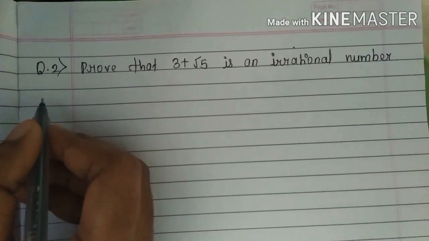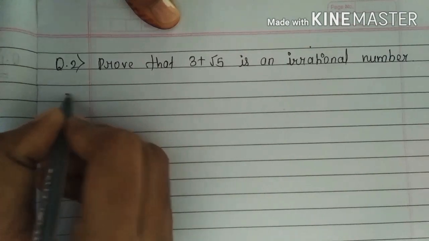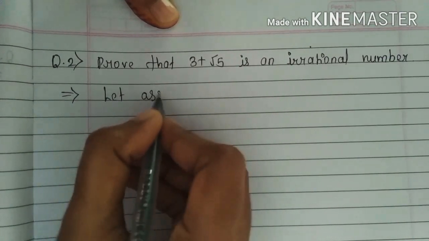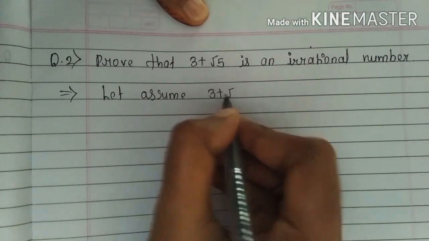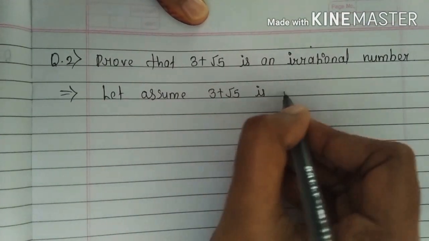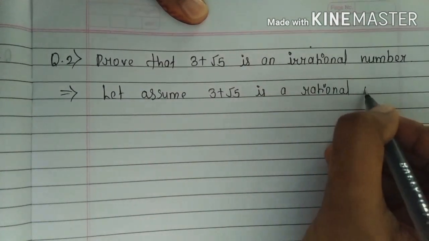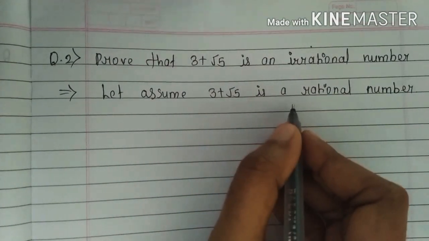Okay, again we are going to use a contradiction method, that we are going to make a wrong assumption. Let us assume 3 plus root 5 is a rational number. And we know that rational number means what?